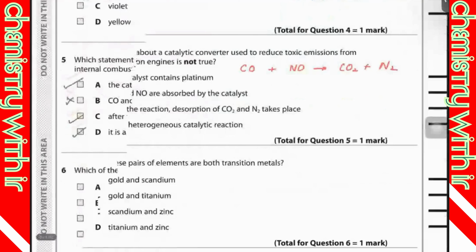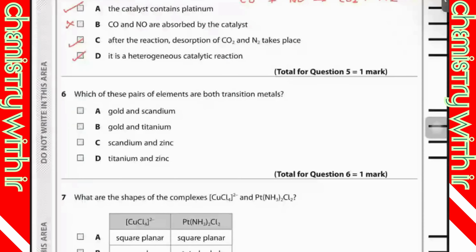Which of these pairs of elements are both transition metals? Scandium is not a transition metal, of course. Titanium, scandium again, zinc is again not. So B is correct.